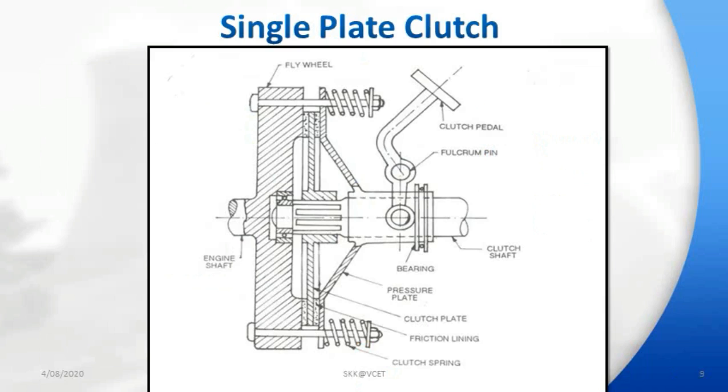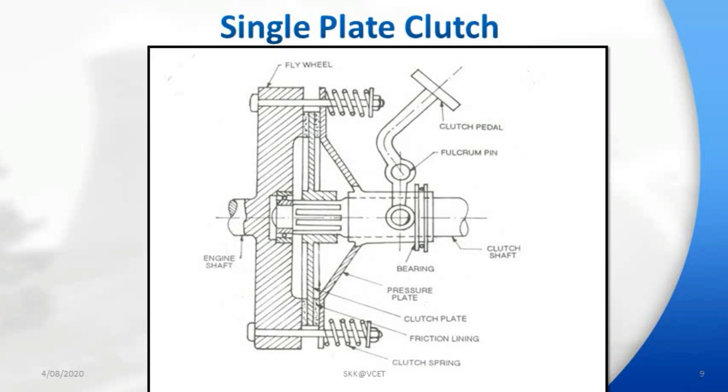Coming to the single plate clutch. This clutch is used in most passenger cars and light trucks. The schematic representation of the clutch you can see here. It is a simplified view of a single dry plate type clutch. This consists of a disc faced on both sides with friction material, called the friction or clutch plate. This disc or clutch plate is held between the engine flywheel and the pressure plate.